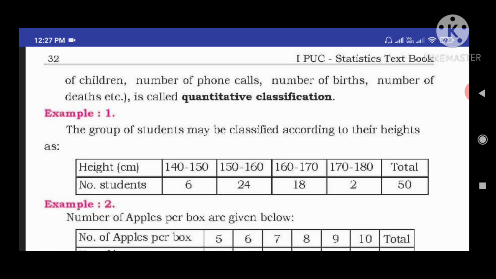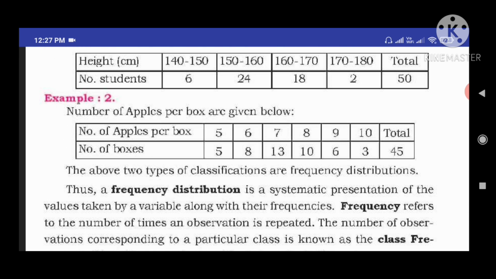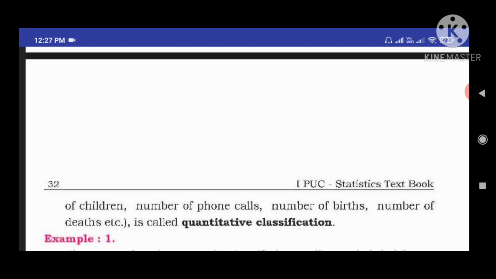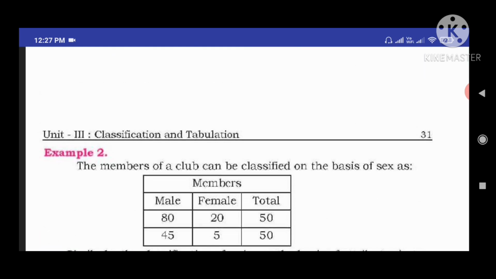I think all are understood. You can easily understand based on the examples. There are examples here. Once again you can watch, read and understand them one by one.